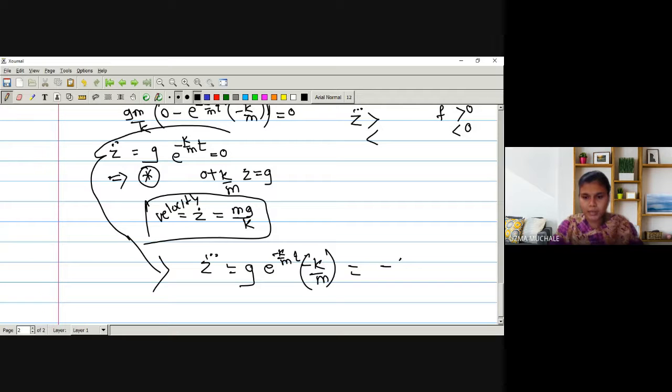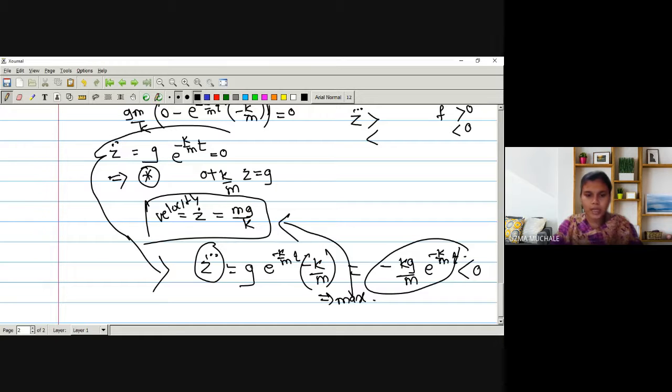So I can write this as minus of kg divided by m, e raised to minus k by m into t. Whatever z triple dot we are getting, it is negative. As it is less than 0, we are getting the maximum value, and that maximum value is z dot equals mg by k.